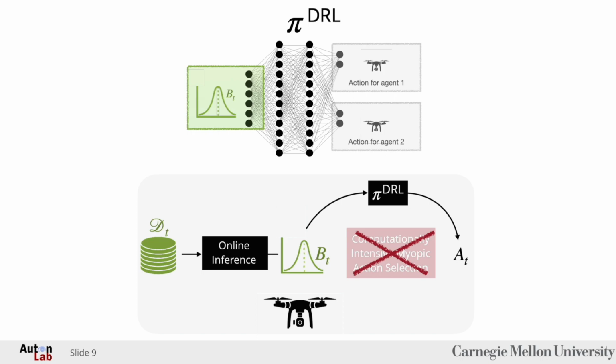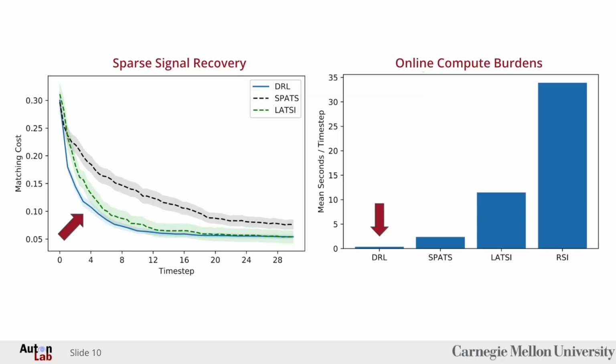We use PPO to train a cheap feed-forward neural policy within this MDP. This offers several advantages over prior work. Firstly, it allows us to obtain an efficient, centralized policy that maps from a shared belief state directly to sensing actions, significantly reducing the online compute burden. Secondly, by design, DeepRL allows us to optimize for truly non-myopic objectives by encouraging behavior that achieves good performance throughout the entire trajectory of search. We show how DeepRL achieves state-of-the-art performance on centralized MAAS tasks while simultaneously achieving significantly less online compute at test time.